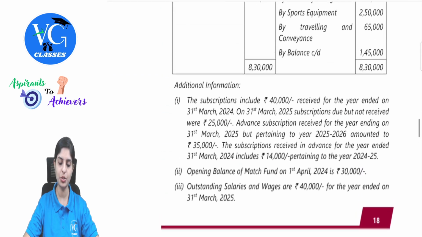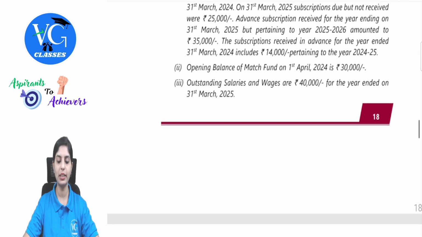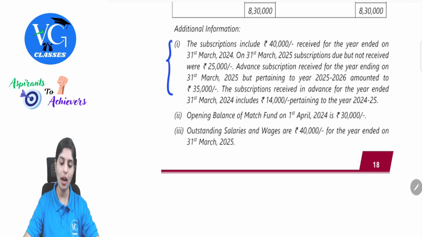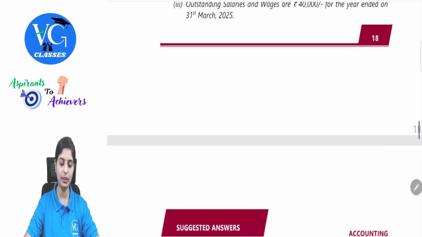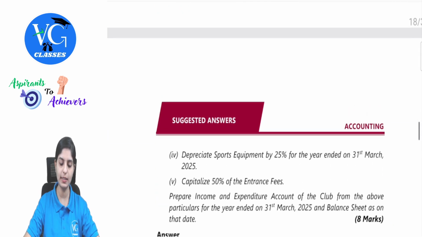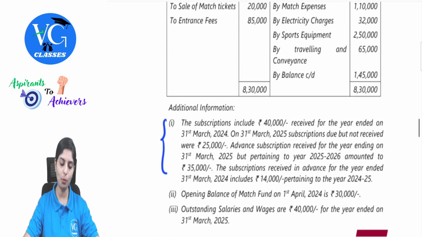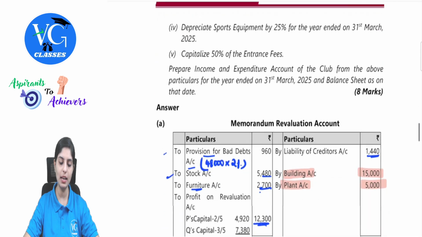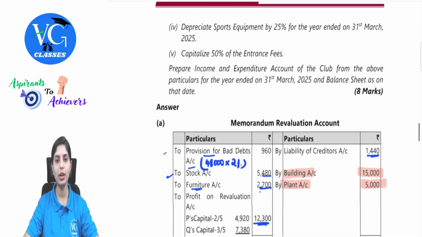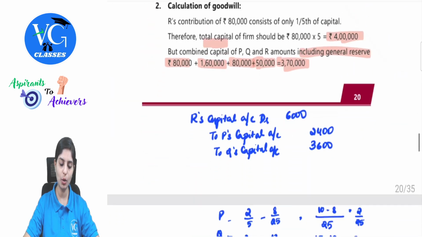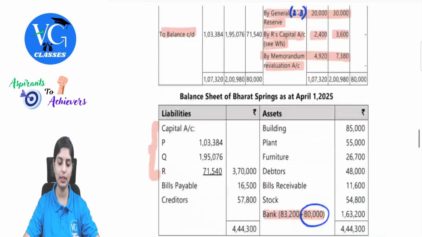Whenever you observe the question, as a working note, there are subscription details anyway given. So we will have to make this as a working note. Along with that, also observe whether there are any capital fund balances given. If not, for that also we have to prepare the opening balance sheet. That will become your working notes. So now let's open the income and expenditure account and then the closing balance sheet. For working note, opening balance sheet, and then as and when we run through the question, we will analyze what other things are required.